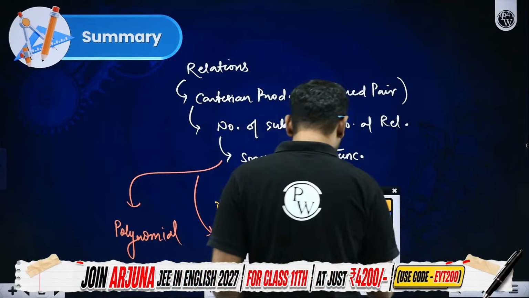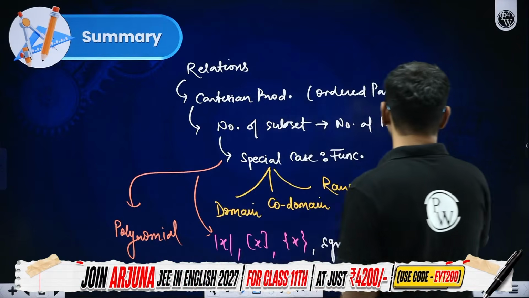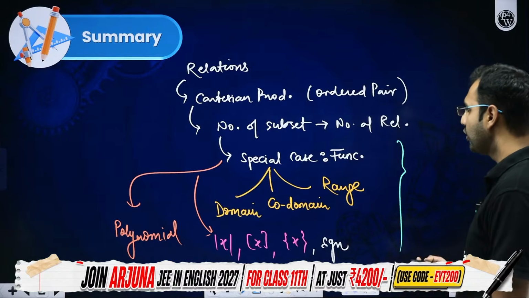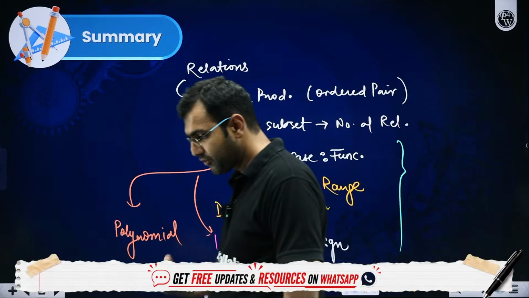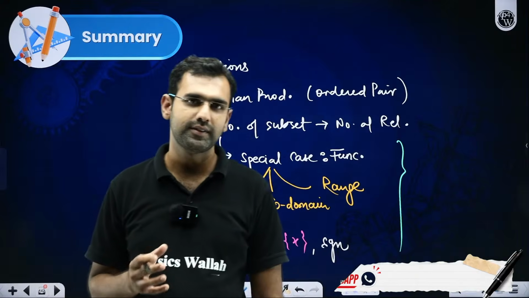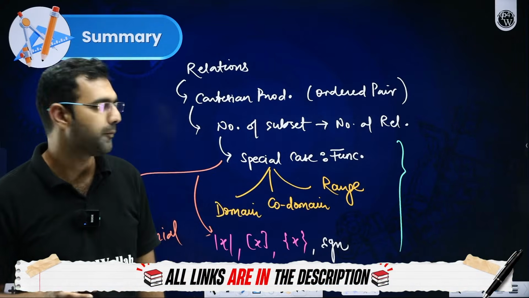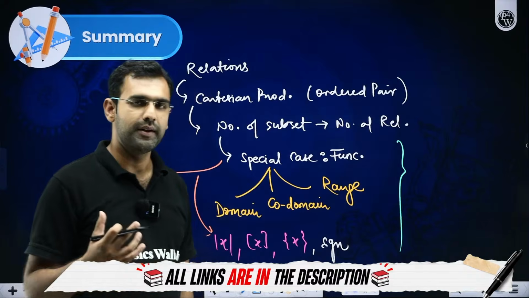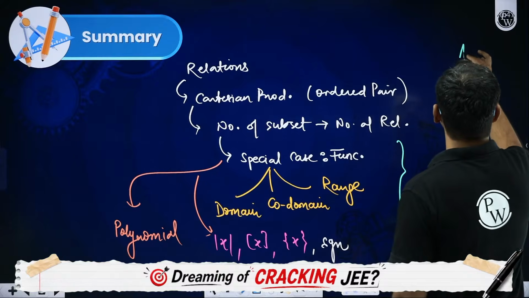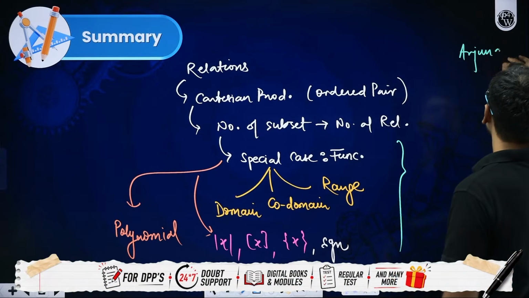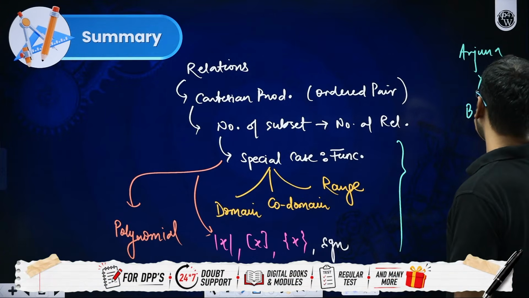I specifically avoided discussing much related to one-one, onto, many-one, into, bijection, injection, surjection, inverse function, composition of functions and the like, because those will be discussed in a more detailed manner when we cover them in 12th standard. So this is my major coverage which we have given. This is the Arjuna batch, class 11th, which we have started. A backlog class we have conducted.